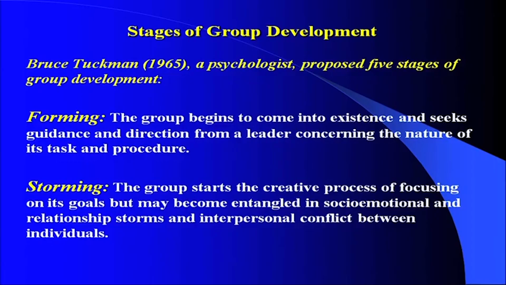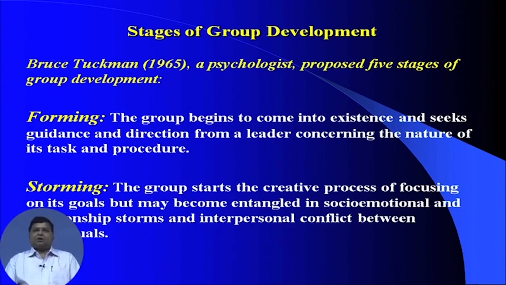The first one is called forming. The group begins to come into existence and seeks guidance and direction from a leader concerning the nature of its task and procedure. Once we understand what exactly is to be performed or achieved, one should start trying to find people who have some sort of interest in that particular area, because if people do not have a common interest and are forcefully put in the group, perhaps it is not going to help.